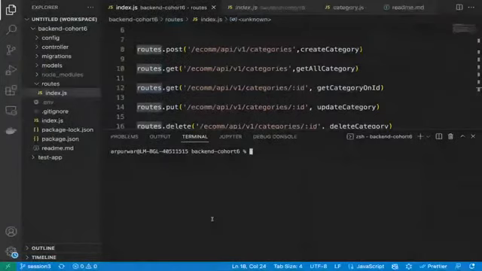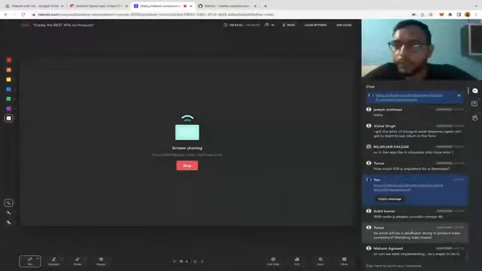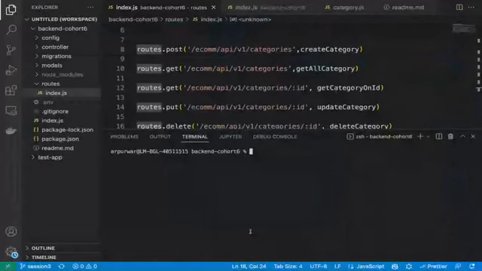So let's see. The first thing we are going to do is the model creation. Okay, guys, let me create the model, and I would say do not copy paste it. Just try to do it on your own. I will create it here in my local environment, then we will sync that model. But I suggest you please try to do it on your own. Right, so let me write it.